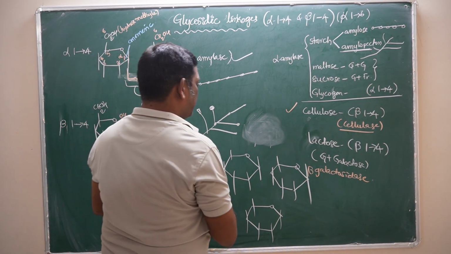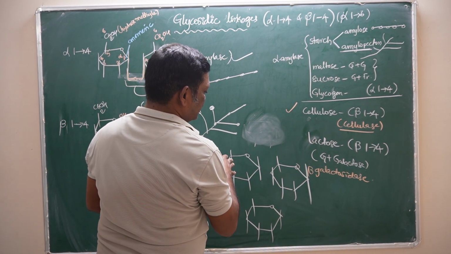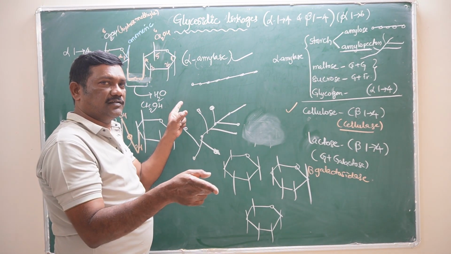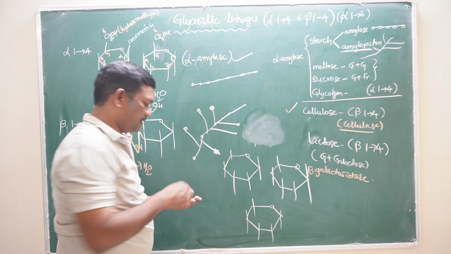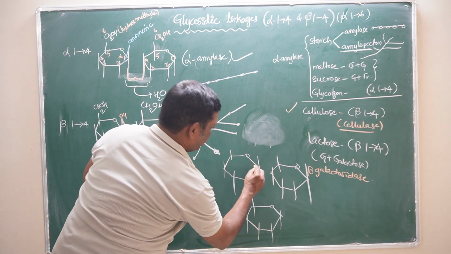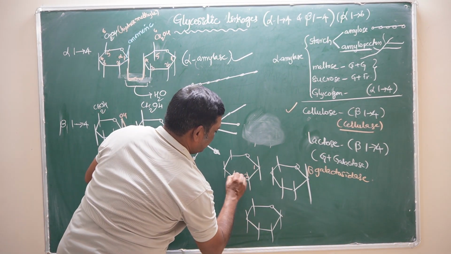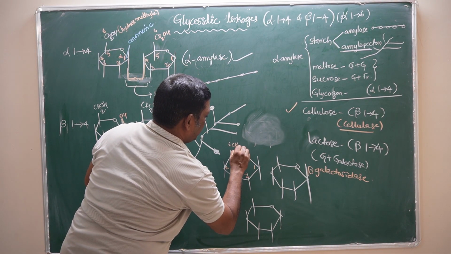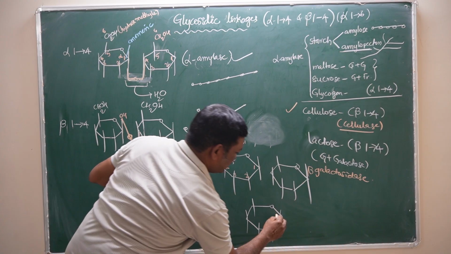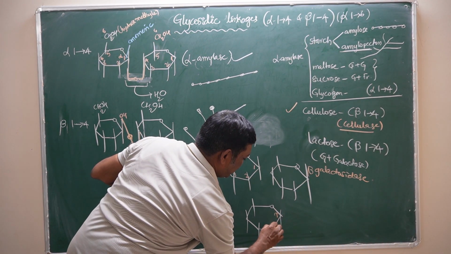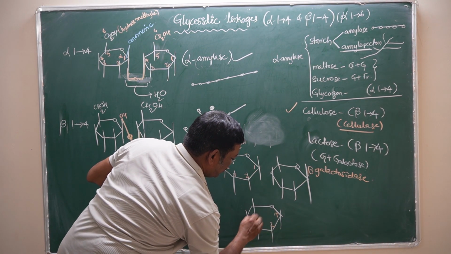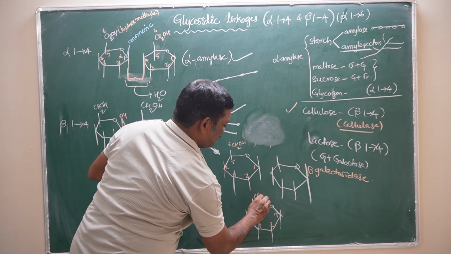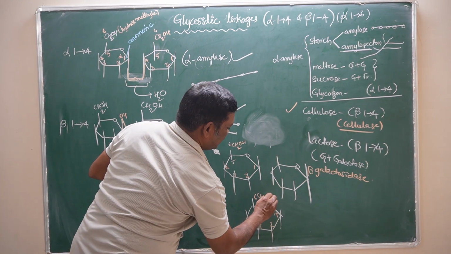So, how is the bond forming between the sugar molecules if they are branched, for example in amylopectin? In this branch: first carbon, second, third, fourth, fifth and sixth, the hydroxymethyl group. In this case too: first carbon, second, third, fourth, fifth and sixth. This is also a hydroxymethyl group.